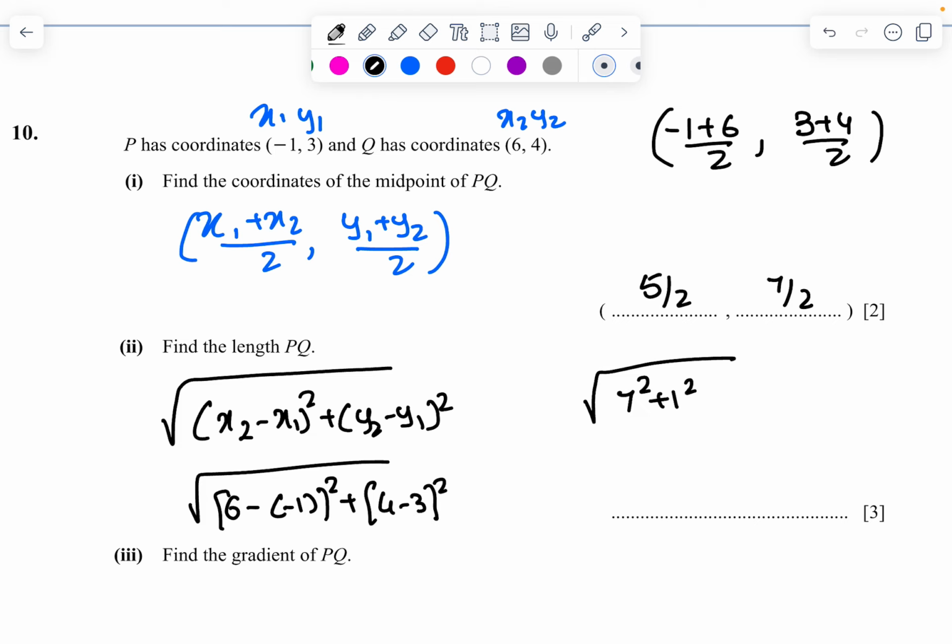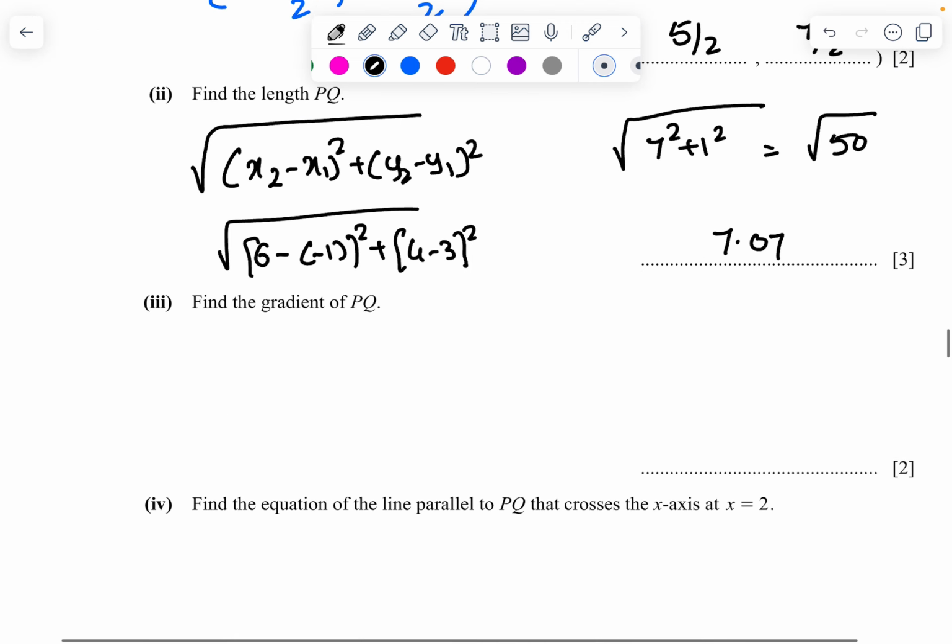49 plus 1, which is nothing but how much? 50. Square root of 50 is nothing but what? 7.07. So I'll be finding it out. Square root of 50 from the calculator, it's going to be 7.07.